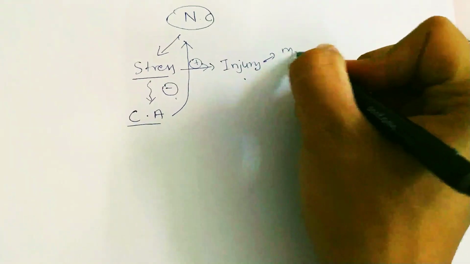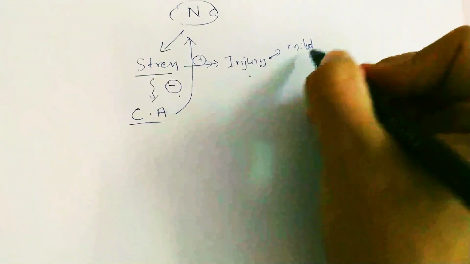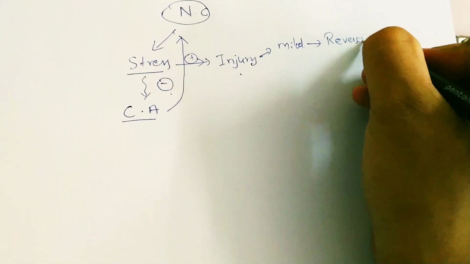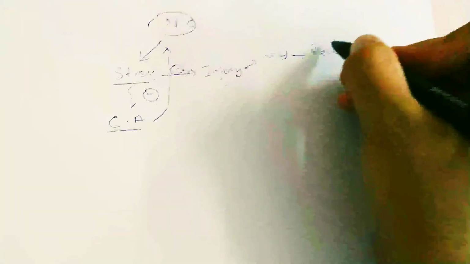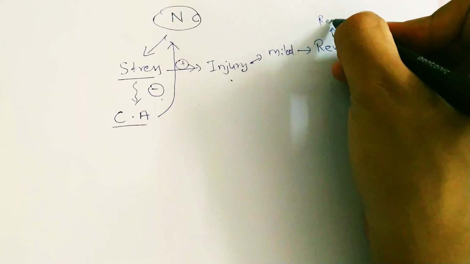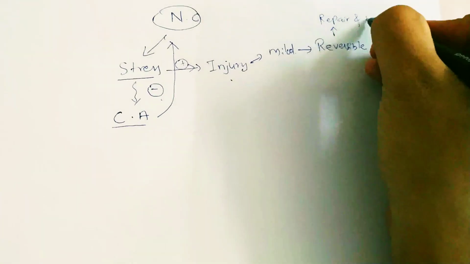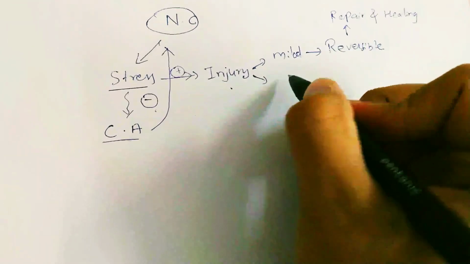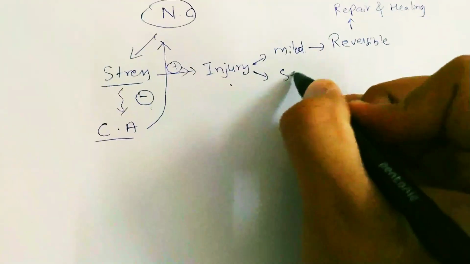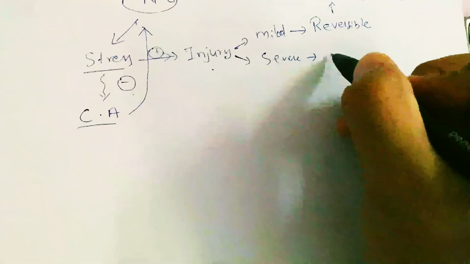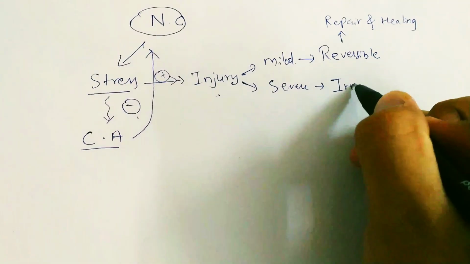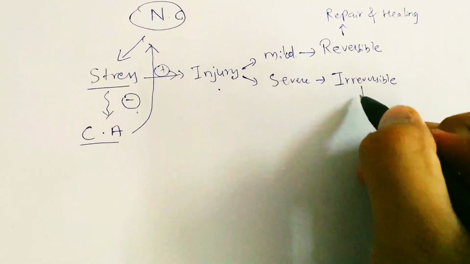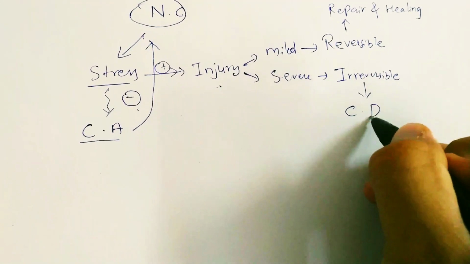If it is mild, it will undergo reversible changes, that is, it will undergo repair and healing. And if the injury is severe, it will undergo irreversible changes, that is cell death.